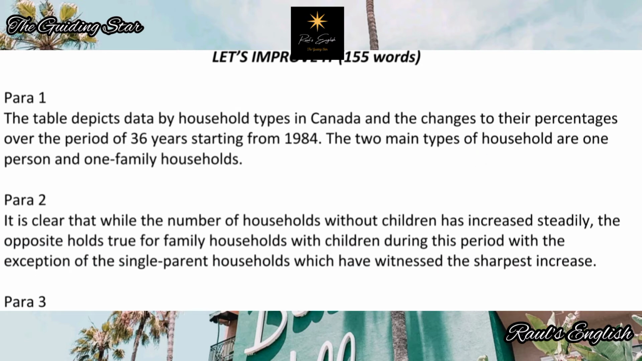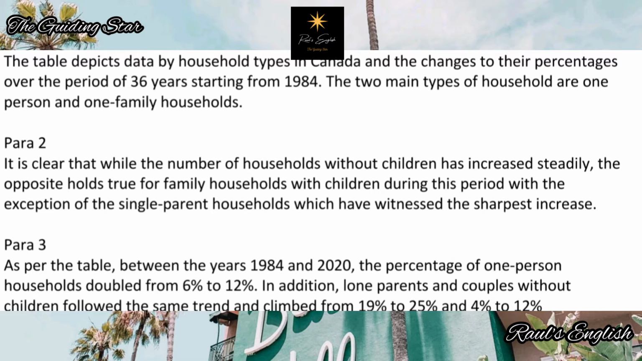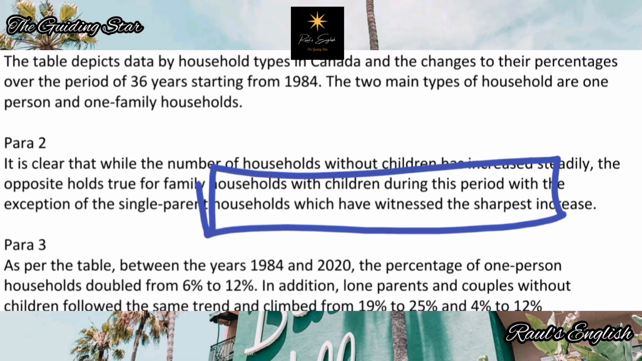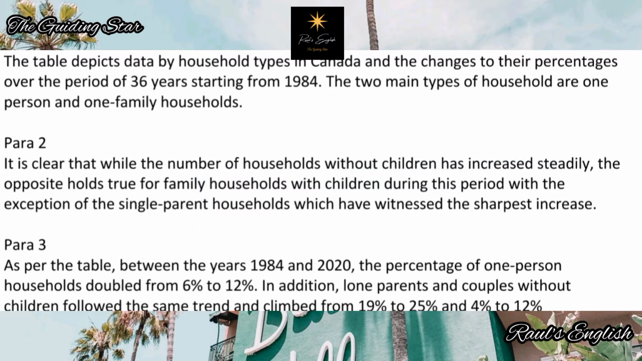The two main types of household are one person and one family households. Okay, that's more or less the same. Paragraph 2. Now see, I have improved paragraph 2. I have added information to it. First of all, I have added sentences. I have added more words. So that has improved the structure, it has improved the shape.